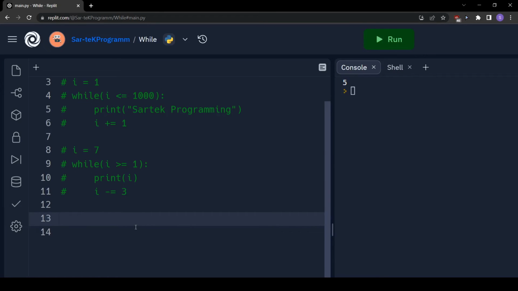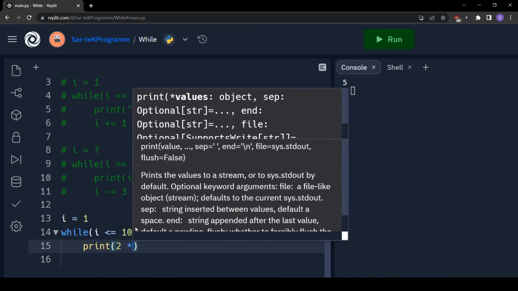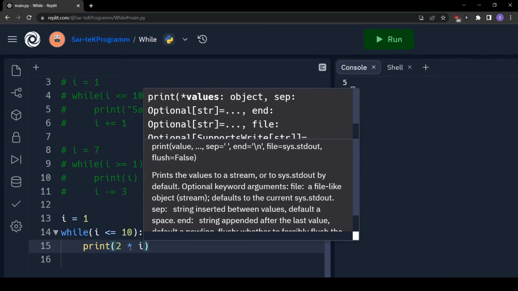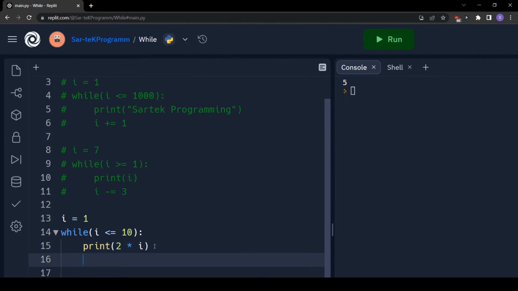See, now let's see another code in which we will print multiplication table of 2. So we will initialize the value of I to 1. We will go until I is less than or equals to 10, and we will have to do this 2 multiplied by I, because see, the value of I is 1, then 2 into 1 is 2, then I will be 2, 2 into 2 is 4, then I will be 3, and 2 into 3 is 6. That's how it will go on, and we will increment this by 1.